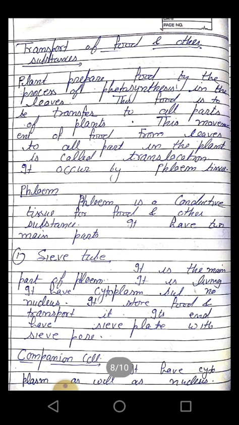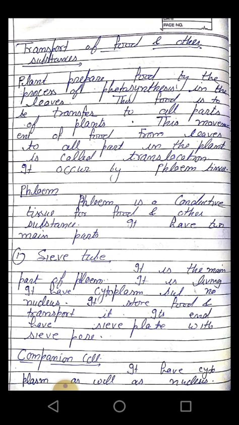Now transportation of food. As we know, plants prepare food by the process of photosynthesis in the leaves. This food is transferred to all the parts of the plant, like the buds, like the roots, because roots cannot prepare their food because they are under the soil. They cannot perform photosynthesis, as well as newly buds cannot also perform photosynthesis, and they need food for the growth as well as other activities.